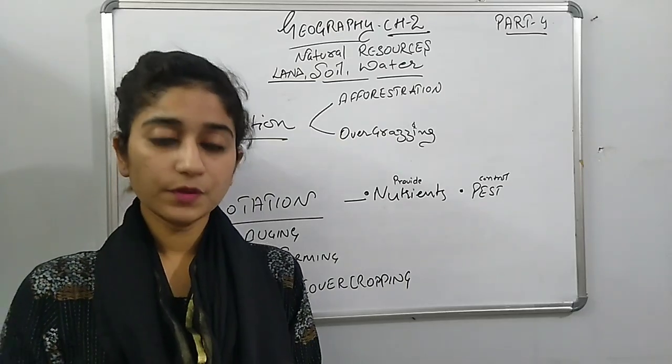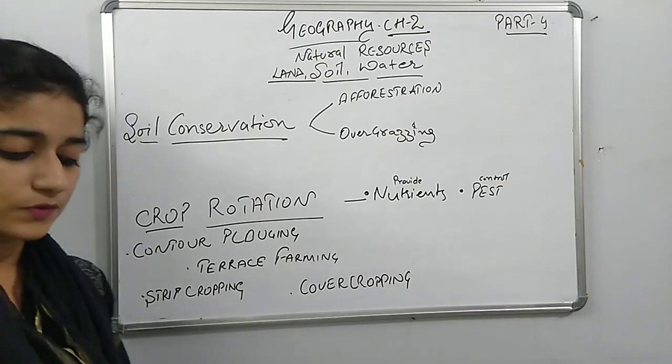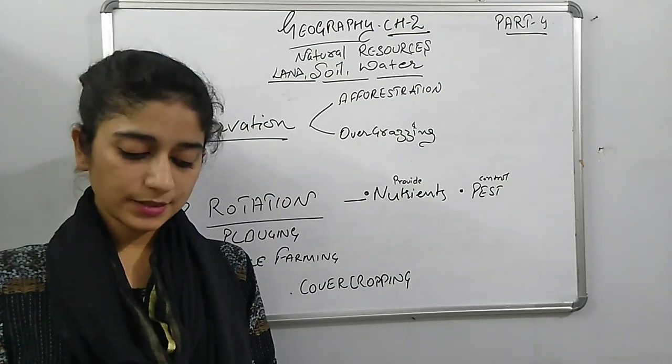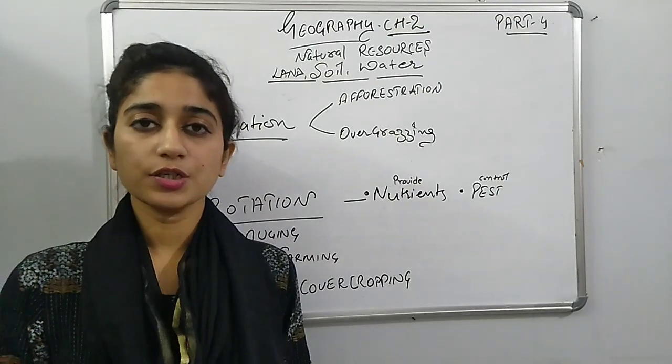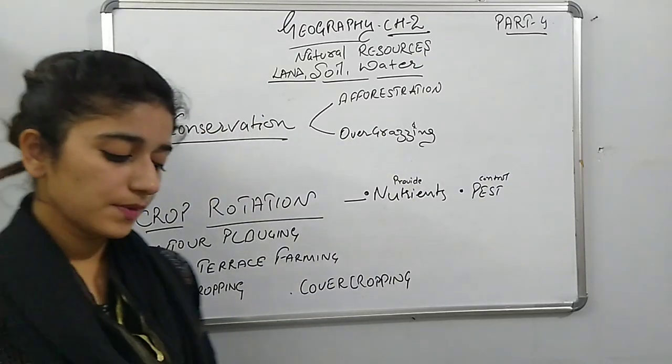First of all, we will take the definition of soil conservation: the protection of soil from physical as well as chemical deterioration is called soil conservation. What does it mean?